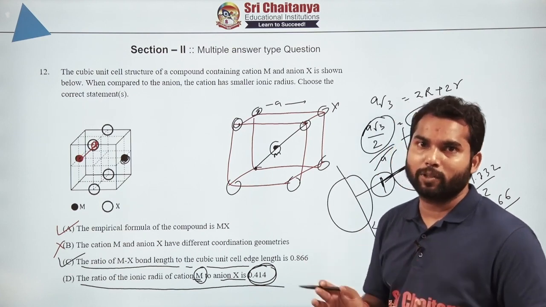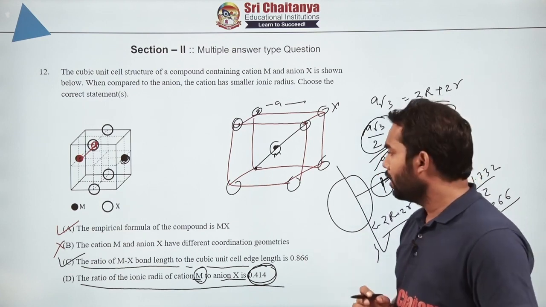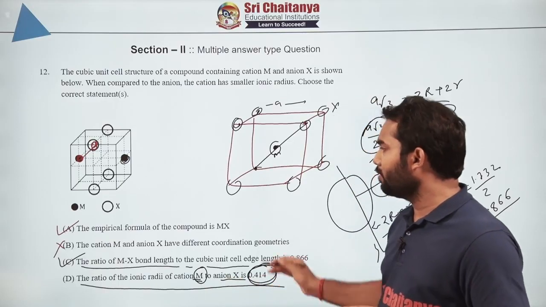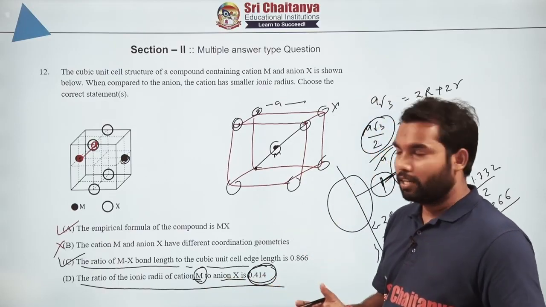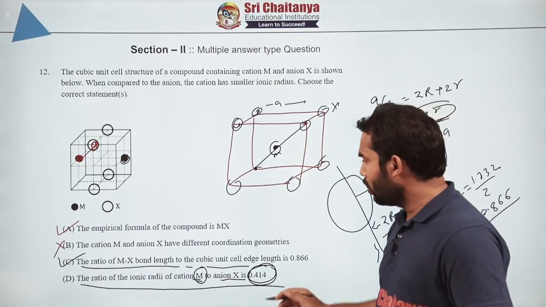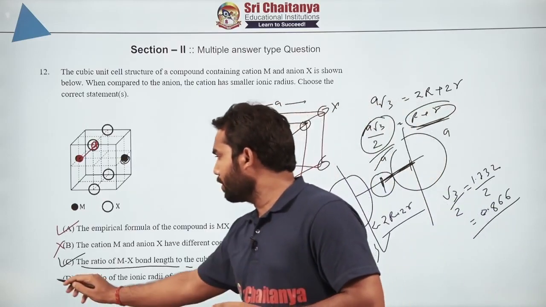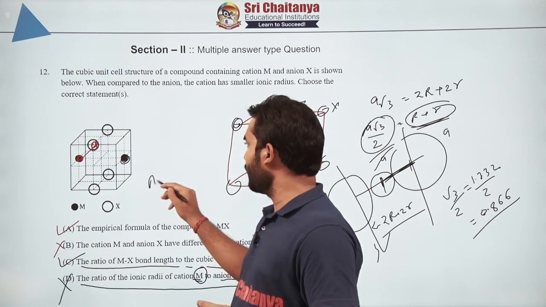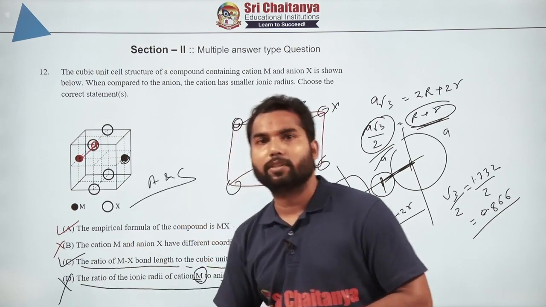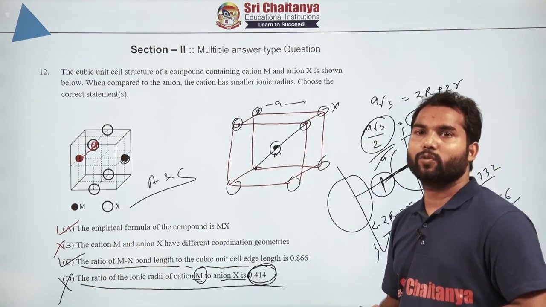Anyway, if the disturbance will be there, we will not get the correct thing. So because they did not mention whether it is completely ideal structure, we cannot take this particular option to be true, right? So this is wrong. So correct answer will be what? A and C. So let's look at the next question.